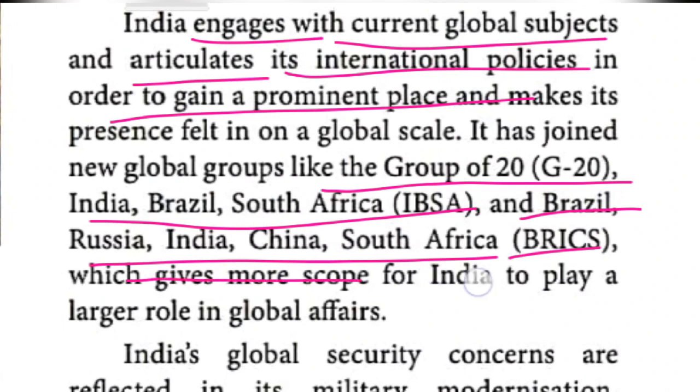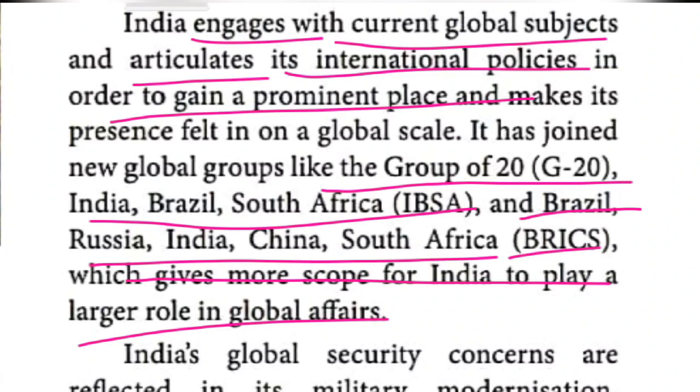Which gives India more scope to play a larger role in global affairs. It joined with these groups, so it gives more scope for India to play a larger role in global affairs.